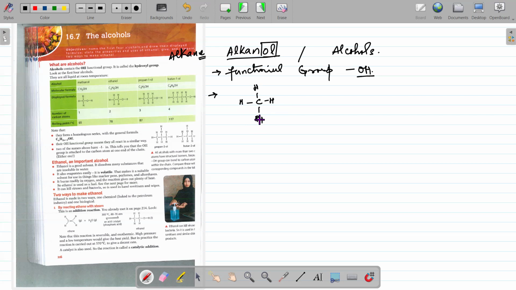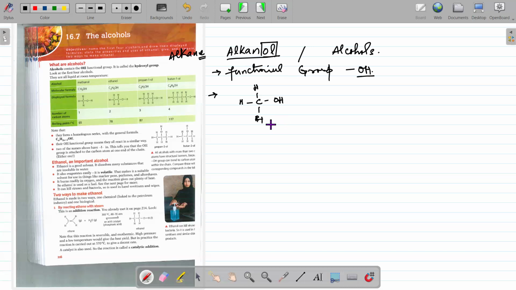We know the name of this compound, it's methane. If I remove any one hydrogen of this methane and replace it with an OH group, it will become a member of this new series, which is known as alkanol.